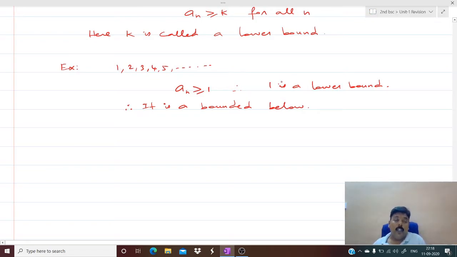All the numbers are definitely greater than or equal to 1. But we don't have the upper limit. It goes up to infinity. So such a sequence is called a bounded below sequence. Can we have one more definition for bounded below?